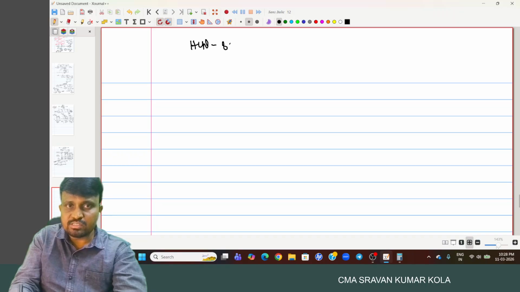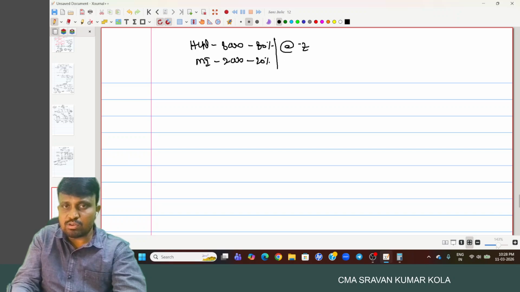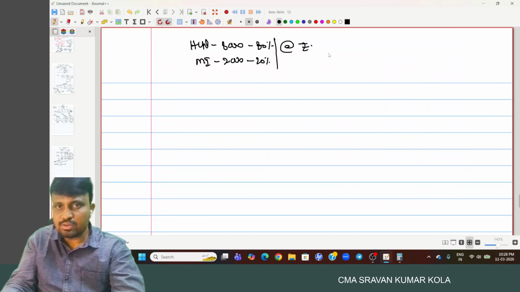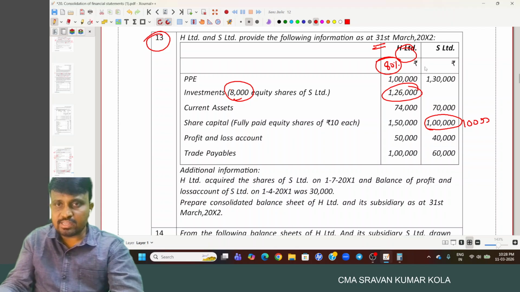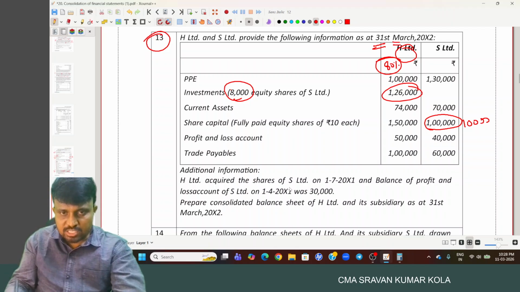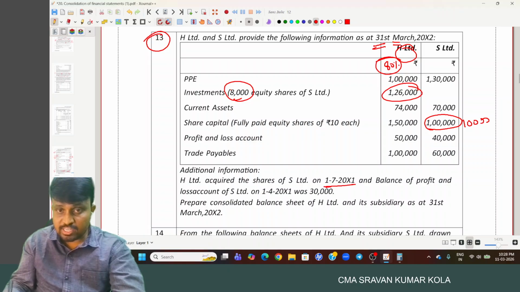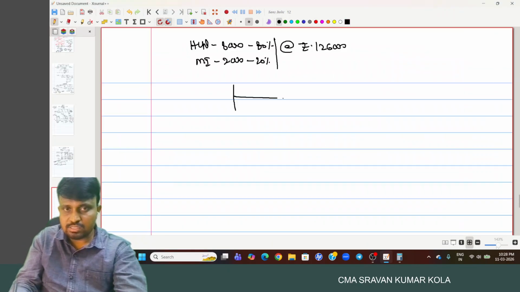So H Limited 8,000 means 80%. Minority interest remaining 2,000. Nothing but what? 20%. At what price they get? 1 lakh 26,000 cost. Okay. On what date? H Limited acquired the shares on 1st July.